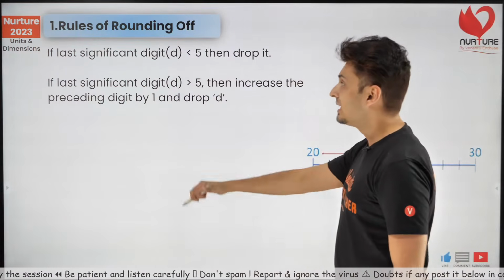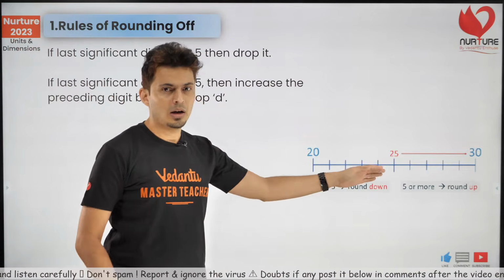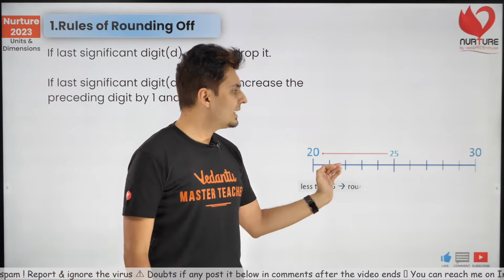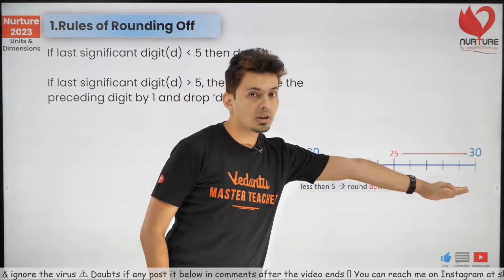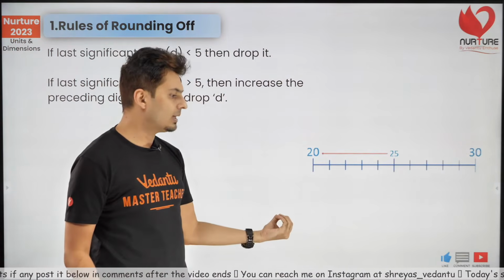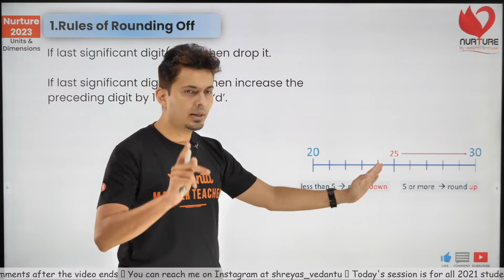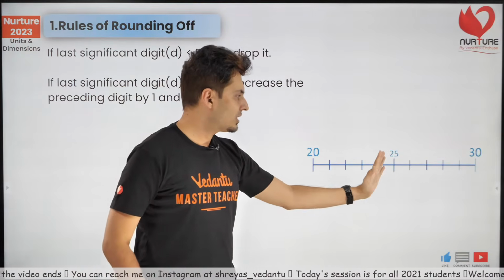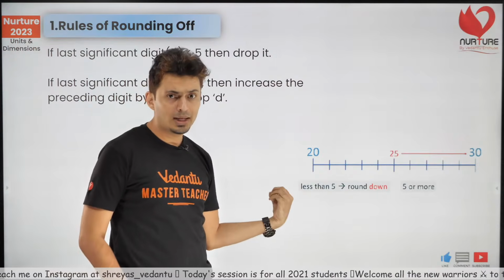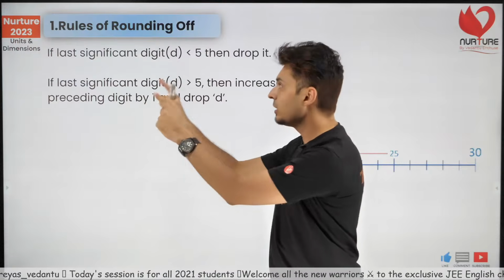Now the first rule is that, see guys, if I tell you you have to round off 25 or a number close to 25, then what do you do? Let's say you have a number like 27, you will obviously round it off to 30. And if you have a number like 23, 24, you will round it off to 20. So unless it is in between. What to do when it is in between, I'll come to that. But if there is a number which is more than 25, you will round it off to 30. And if it is below 25, you will round it off to 20. That's how the intuition says and the gut feeling says. That's exactly your first rule.